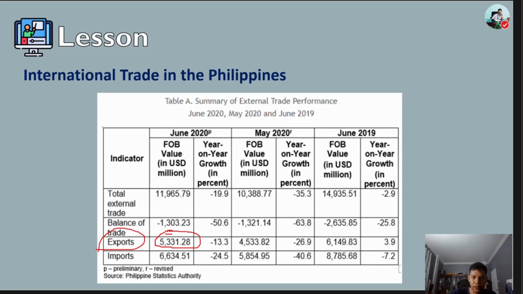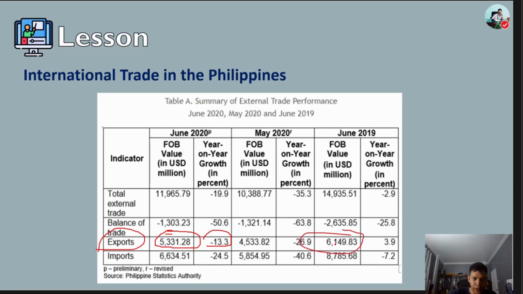It has a decrease of 13.3% from the 6.15 billion total export generated in 2019.